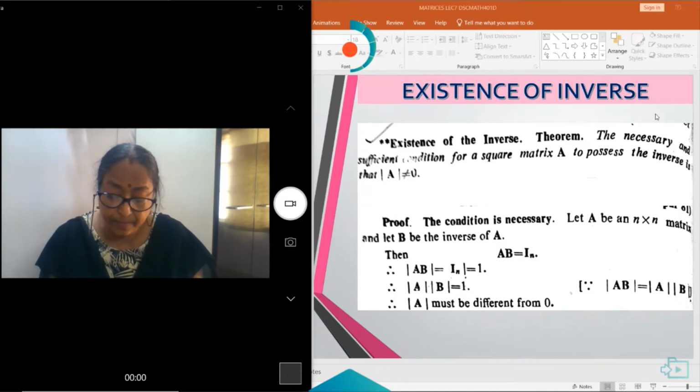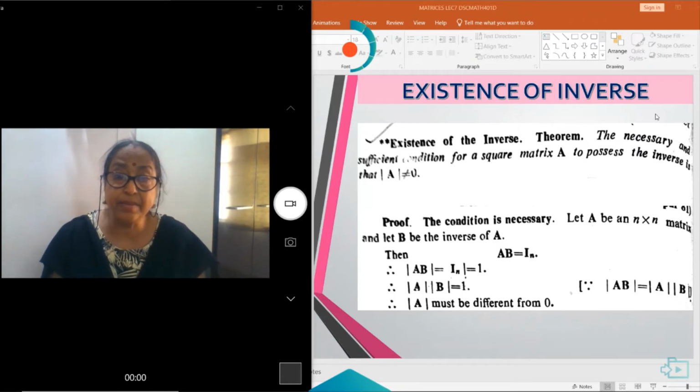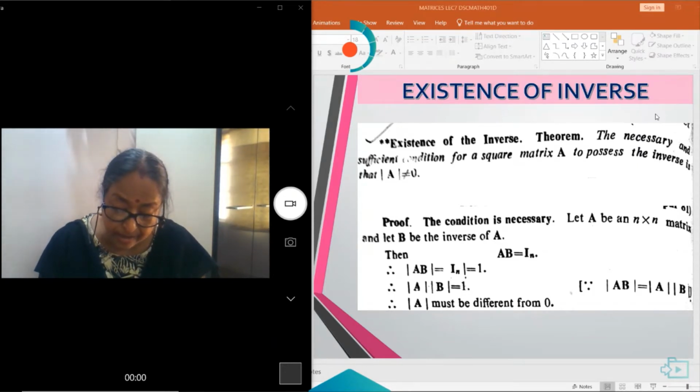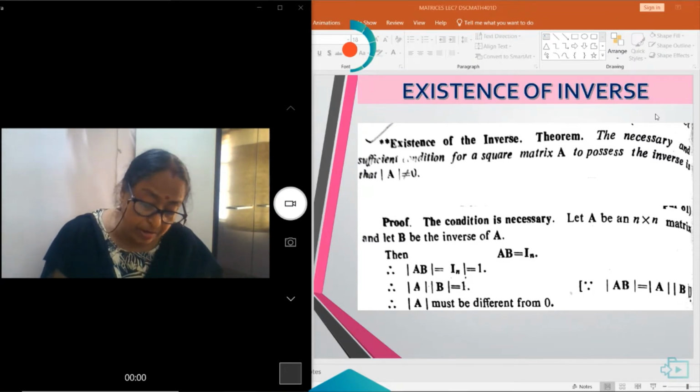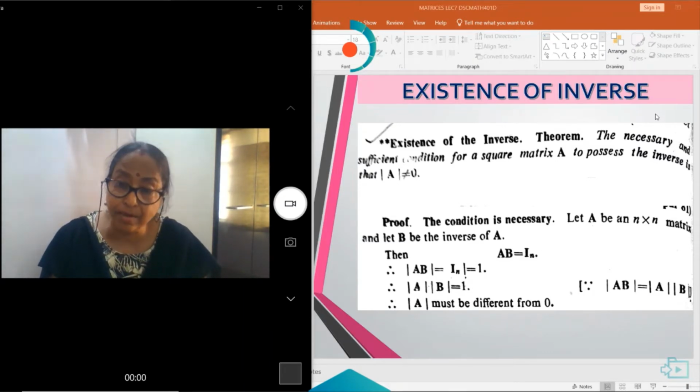Since B is the inverse of A, we can write AB is equal to IN, and the modulus of AB can be written as the modulus of IN, and the modulus of IN is equal to 1. The modulus of AB can be written as modulus of A into modulus of B. So modulus of A into modulus of B is equal to 1.